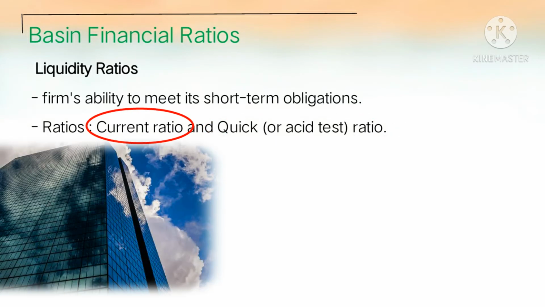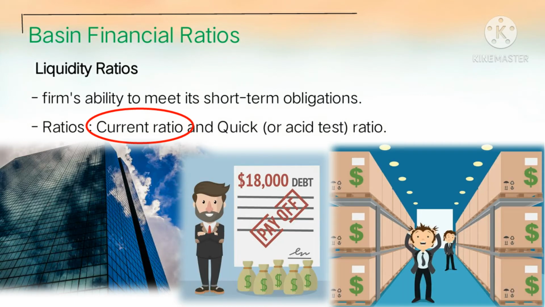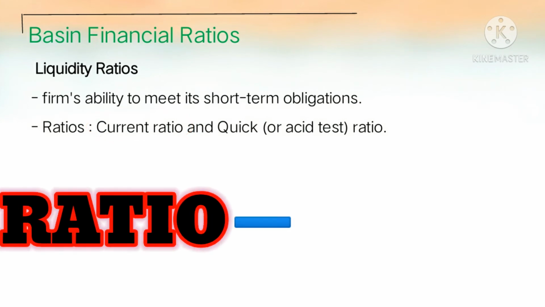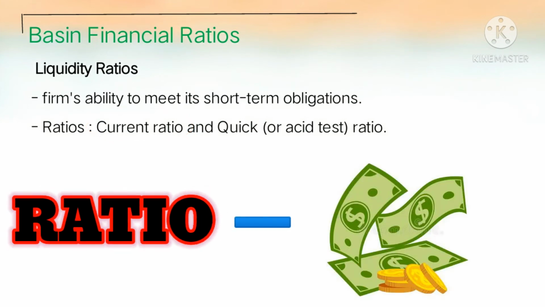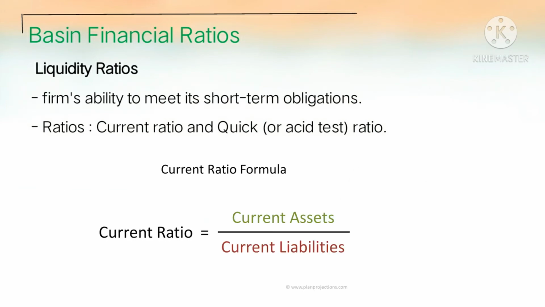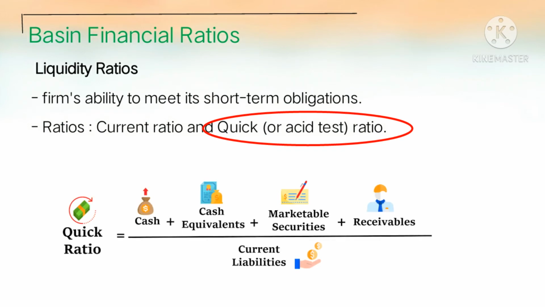The current ratio measures a company's ability to pay off its current liabilities with its total current assets, such as cash, accounts receivable, and inventories. So, the higher the ratio, the better the company's liquidity position. The formula of current ratio is equal to current assets divided by current liabilities. Quick ratio measures a company's ability to meet its short-term obligation with its liquid assets and therefore excludes inventories from its current assets.